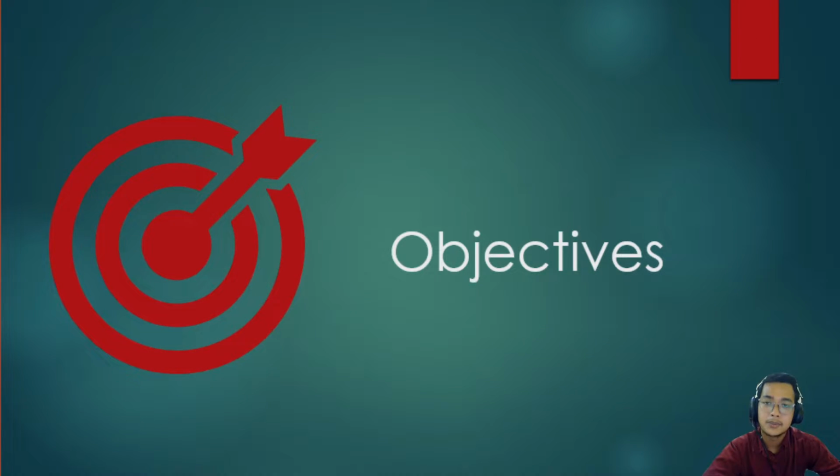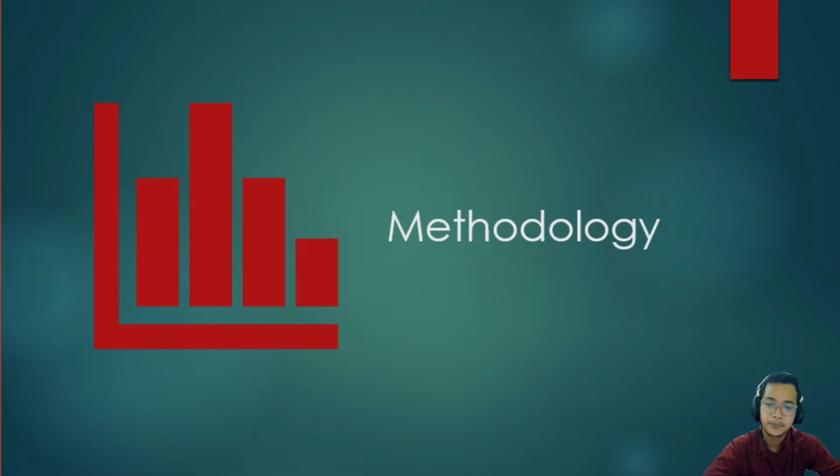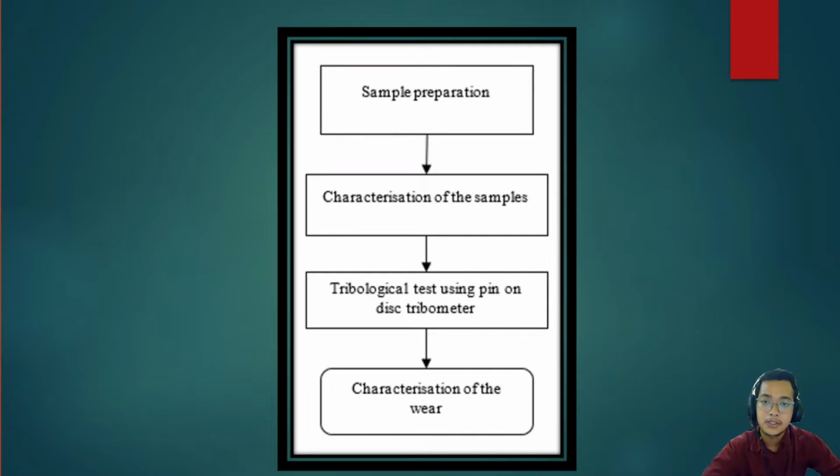Next is the objective. There are 3 objectives in this study. The first one is to differentiate the tribological properties between solid and also porous disc. Next, to investigate how the porosity of the disc can affect the wear rate and coefficient of friction. And lastly, to investigate how the load and speed applied during the test affect the size of pores of the porous disc. Next is the methodology.